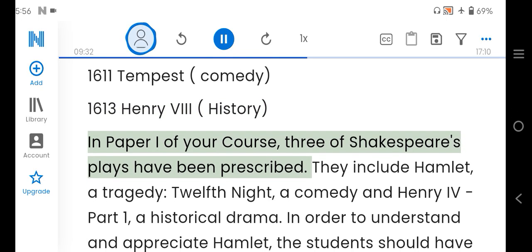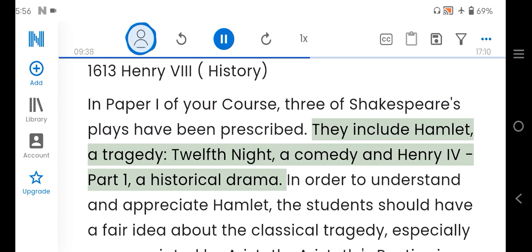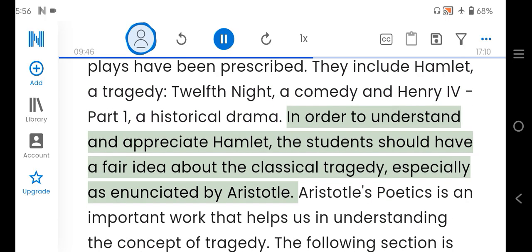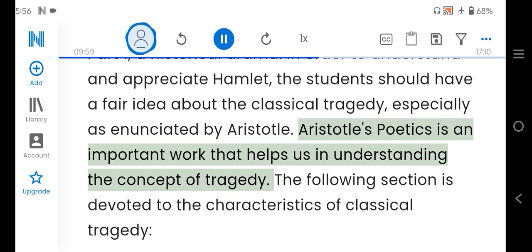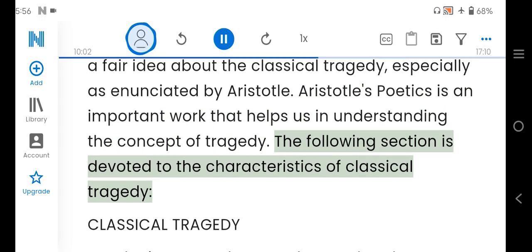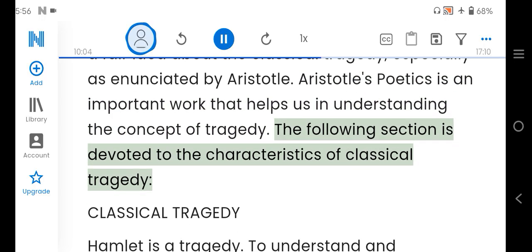In paper I of your course, 3 of Shakespeare's plays have been prescribed. They include Hamlet, a tragedy, Twelfth Night, a comedy, and Henry IV, Part 1, a historical drama. In order to understand and appreciate Hamlet, the students should have a fair idea about the classical tragedy, especially as enunciated by Aristotle. Aristotle's Poetics is an important work that helps us in understanding the concept of tragedy. The following section is devoted to the characteristics of classical tragedy.